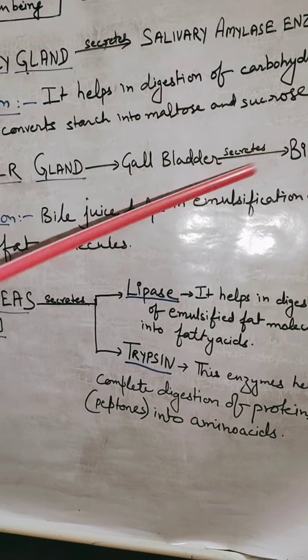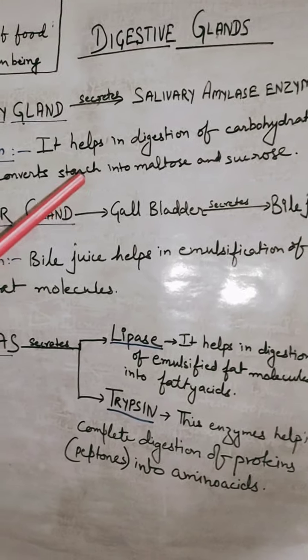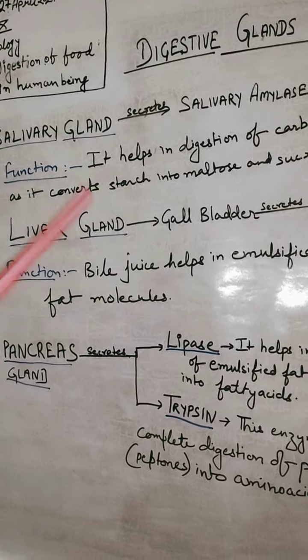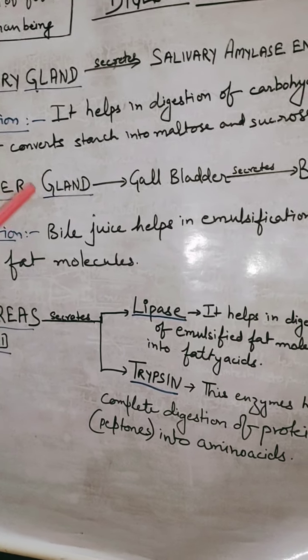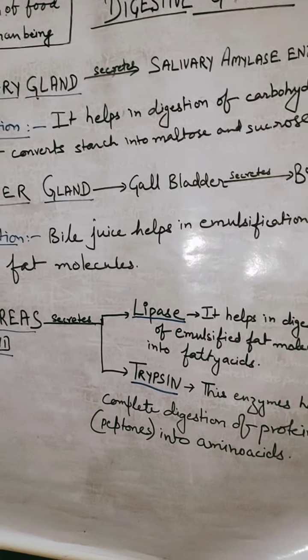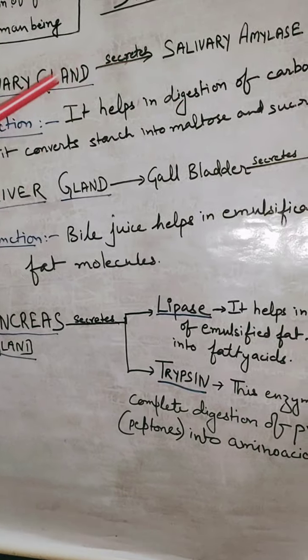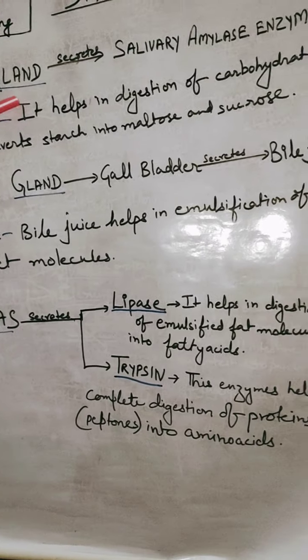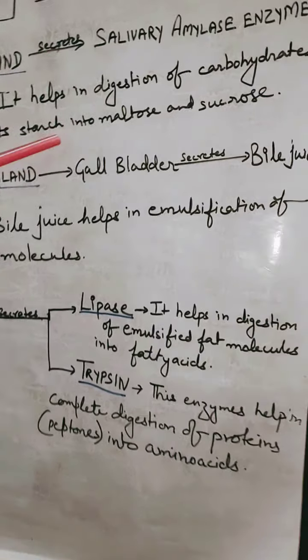You can do this activity at your house. Take a piece of bread, eat it, chew it for 1 minute, and then what will you observe? That it started giving you some sweet taste. Okay. So how does it happen? It is only possible by the action of salivary amylase, which is secreted by the salivary gland. It helps in digestion of our food.